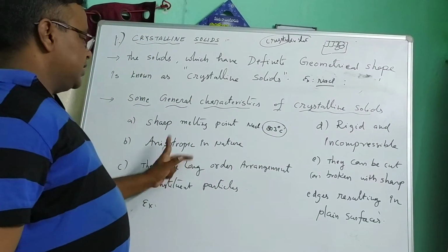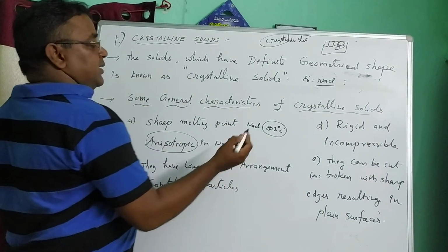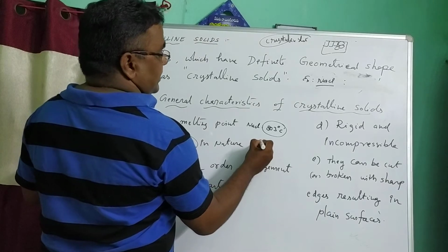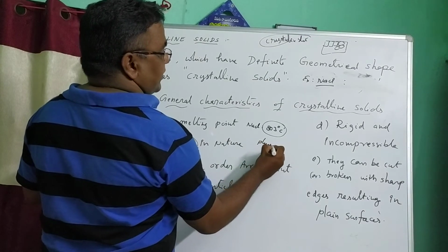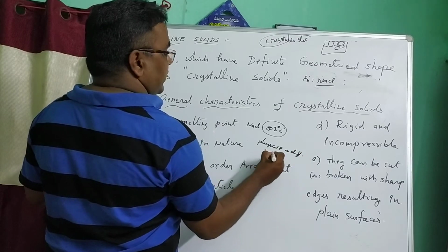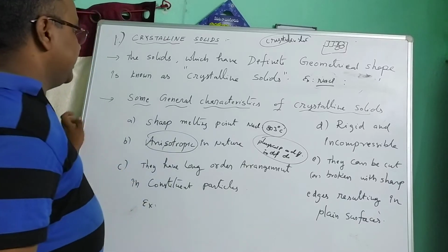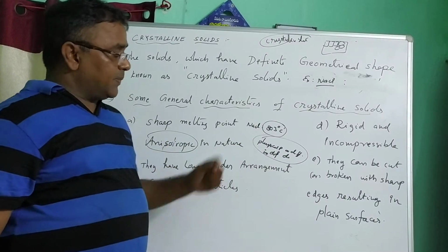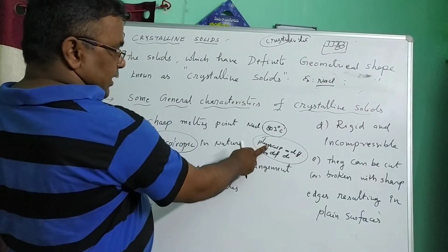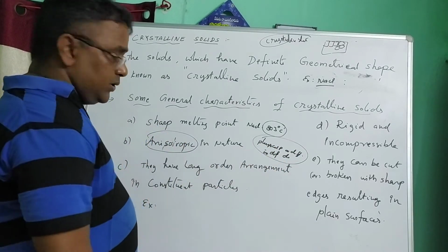Second one, anisotropic in nature. What is anisotropic? The substance's physical properties are different in different directions. That property, where physical properties are different in different directions, is known as anisotropic.